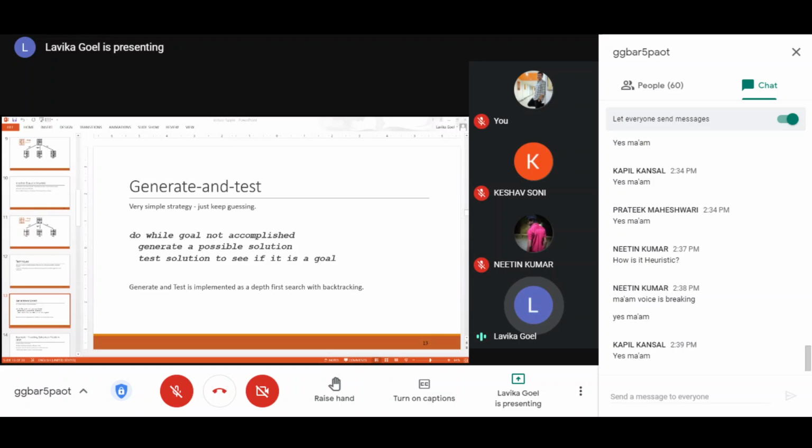The use of heuristics in generate and test is very different. It is not like a normal heuristic. We are choosing the heuristic to generate the state. So you don't have to worry about that. We practically don't consider that a heuristic search technique. Yes, there is some heuristic in the rules, but for generate and test, we are not using any heuristic.